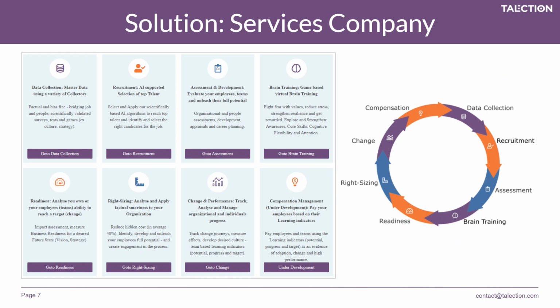You have the readiness concept, where you can assess whether a department or group is ready to make a change, to succeed with a change. And then you have right sizing, which is all about designing a company around the individuals in order to unleash their full potential. Then you have change, and then you have compensation management.